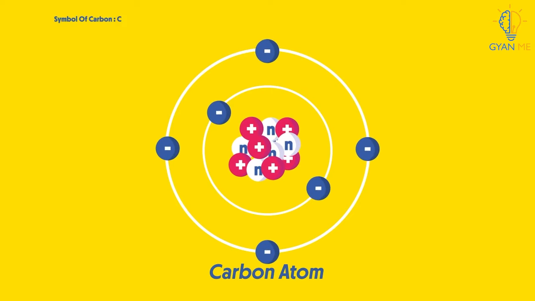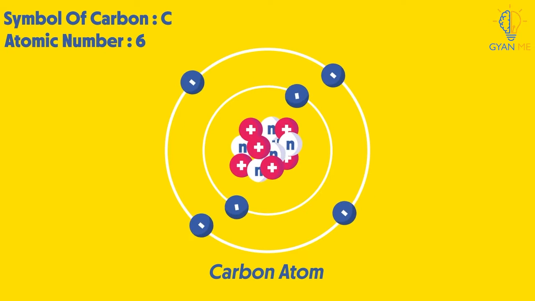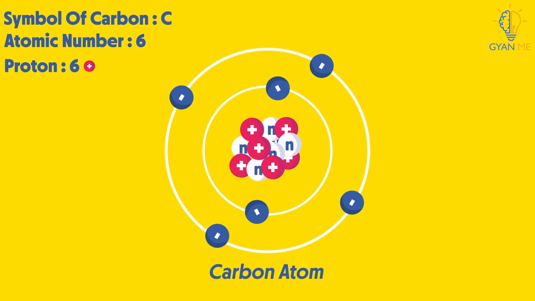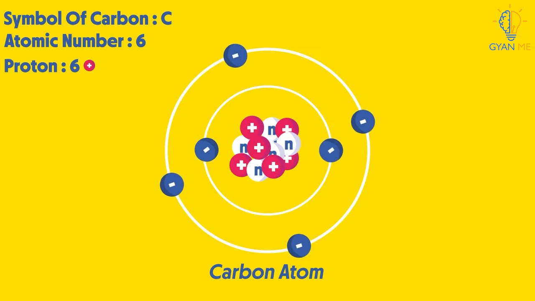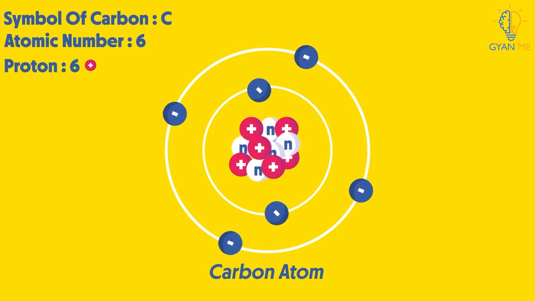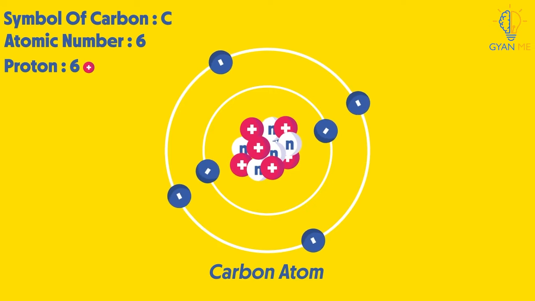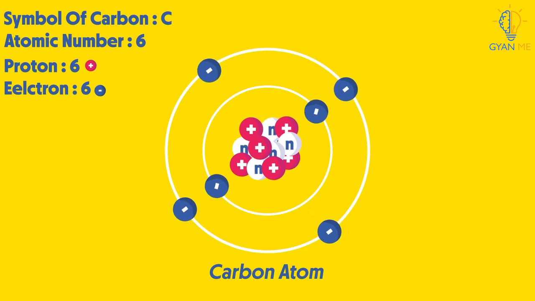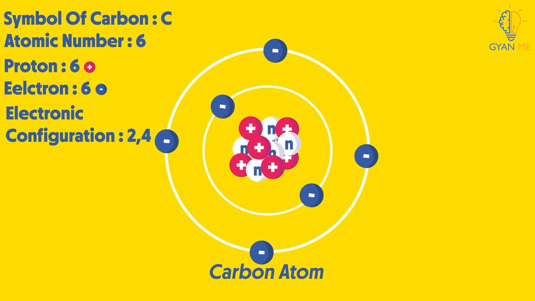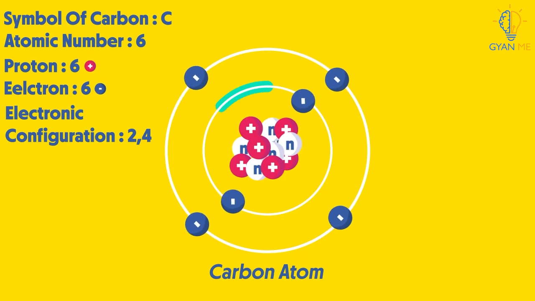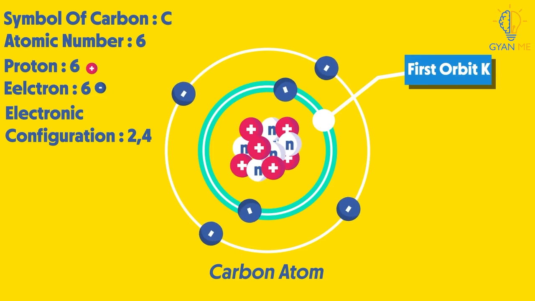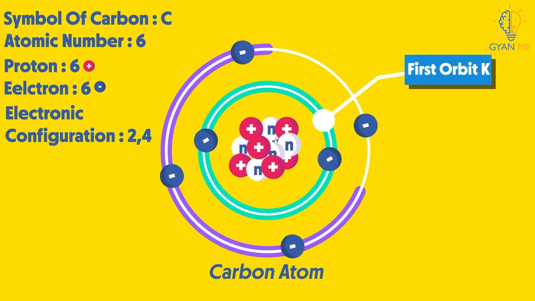The symbol for carbon is C and it has an atomic number of 6. Which means it has 6 protons. And as we know, in any atom, the number of protons is equal to the number of electrons. And so it has 6 electrons. Its electronic configuration is 2-4. That is, there are 2 electrons in its first orbit, K, and 4 electrons in the second orbit, L.